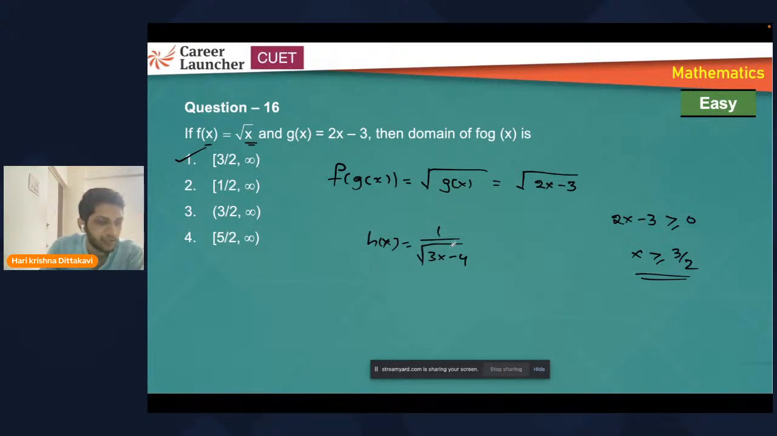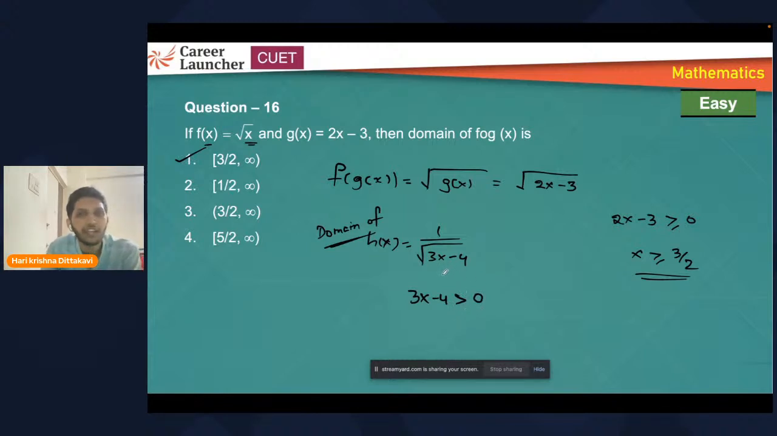h(x) = 1 by under root of (3x minus square root of 3x minus 4). What is the domain for this? Here, again, it's a square root function, right? I just told you square root functions are defined only for non-negative values. Non-negative means greater than or equal to, right? But can I take greater than or equal to here? No, it should be greater than 0.